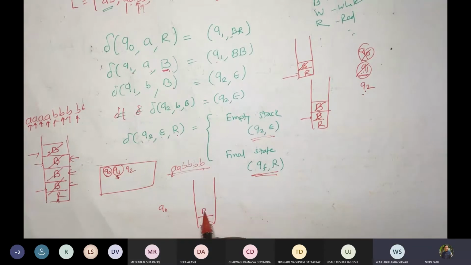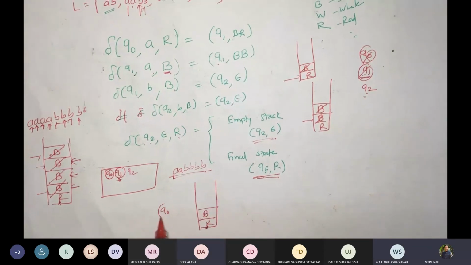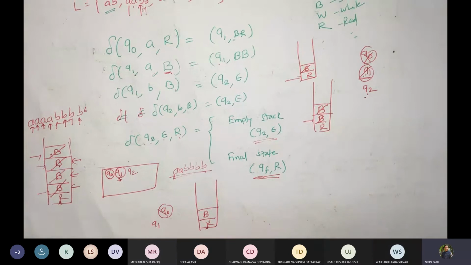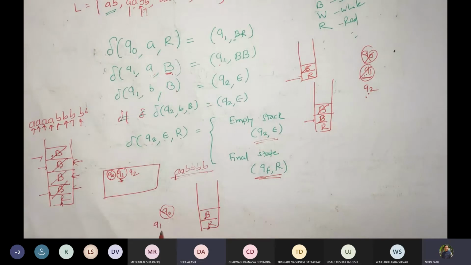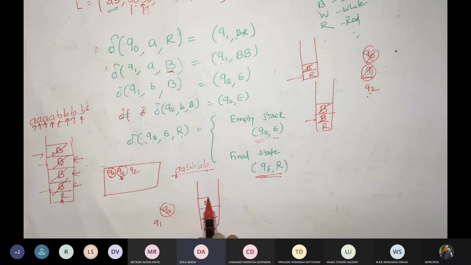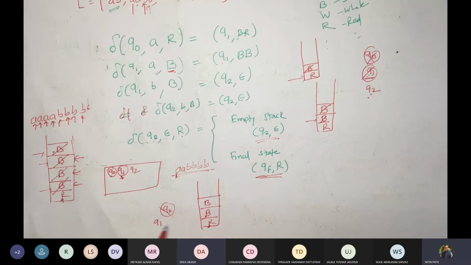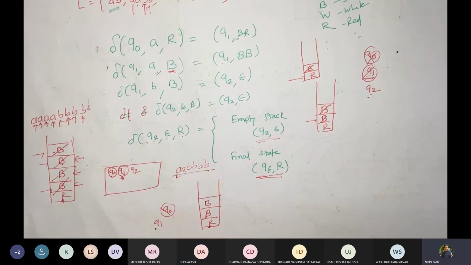Q1, B. Yes, so this is Q1. Q1 A B, what should happen? Again Q1 and B, the new symbol is again pushed onto the stack. So it remains in the same state. Now A's are over, that means push is over. Now Q1 B B.